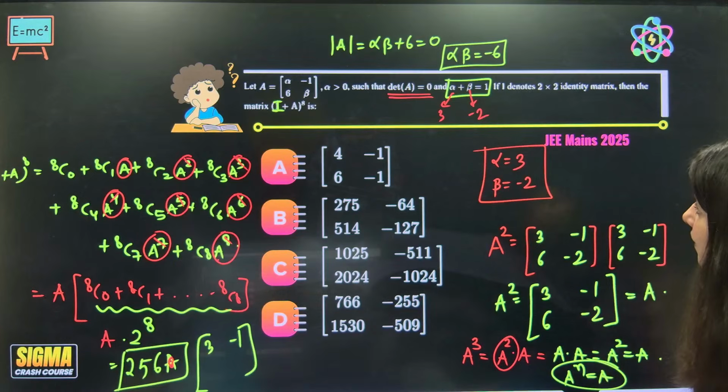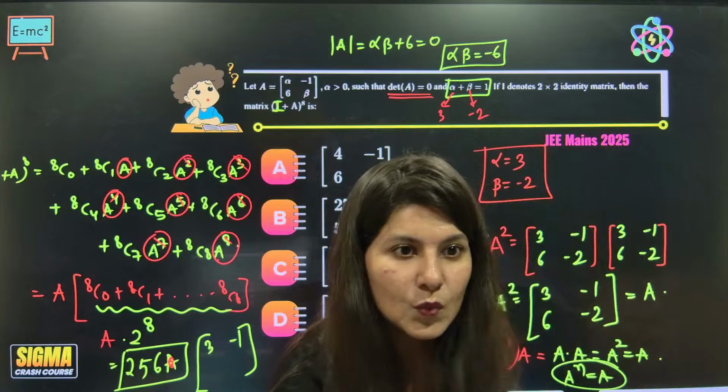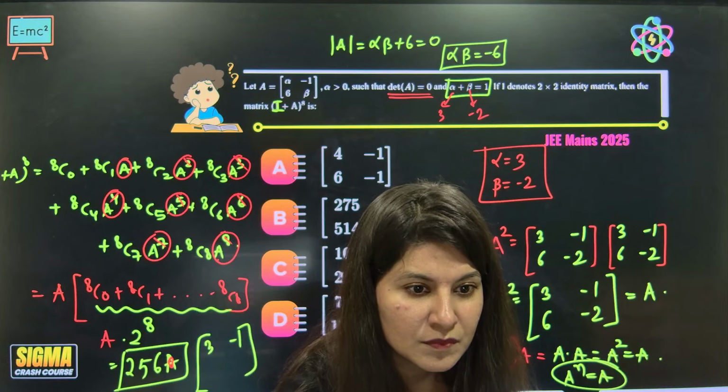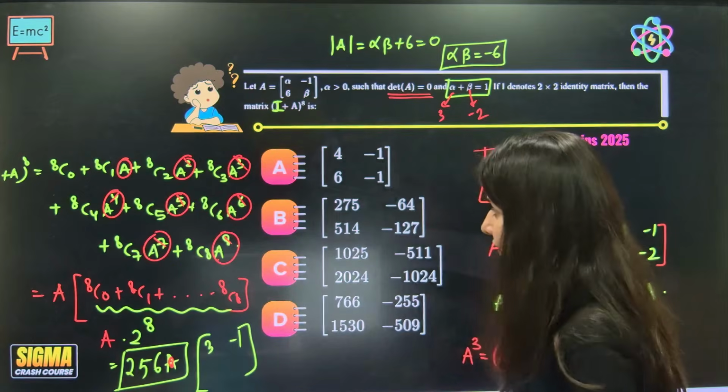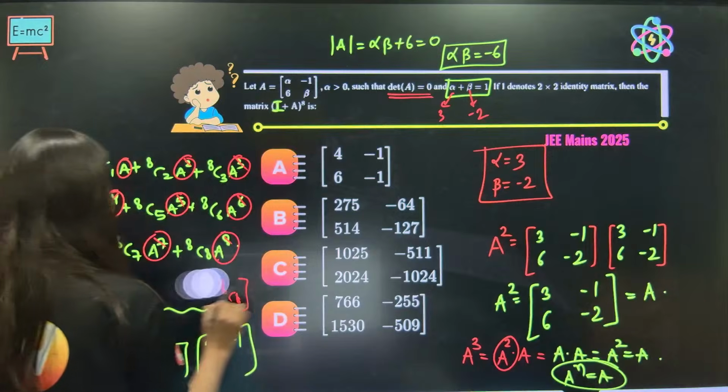A to the power 8, the matrix, correct? A to the power 8, I have taken 256 outside and then multiply it with A, correct? So it is going to give me, wait a minute. Alright, maybe I have made a mistake over here. Sorry.